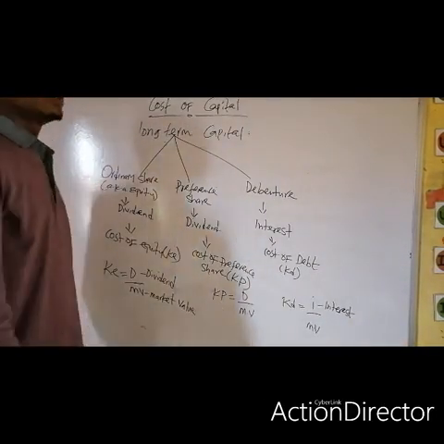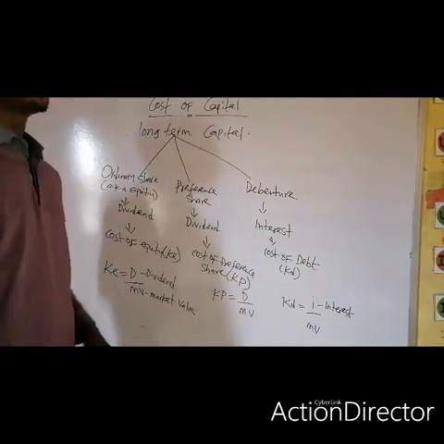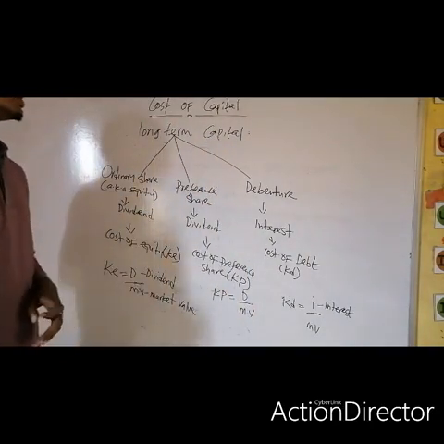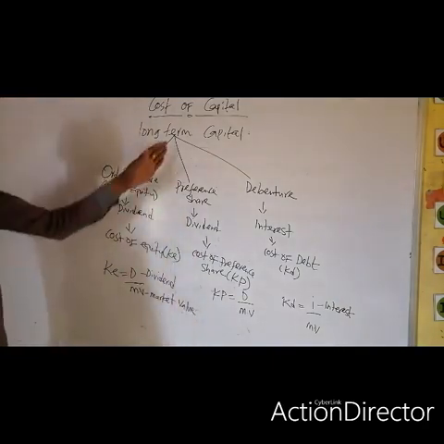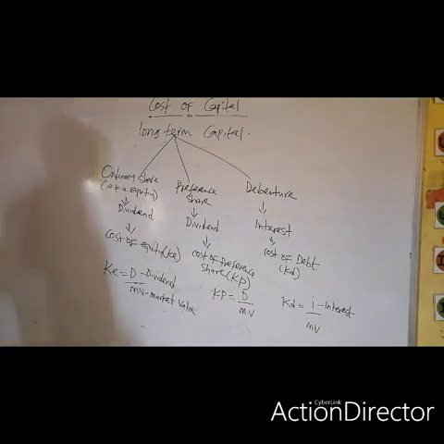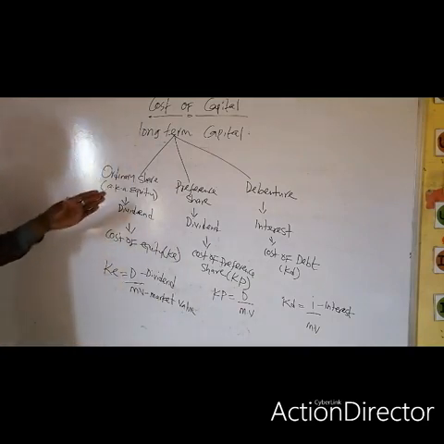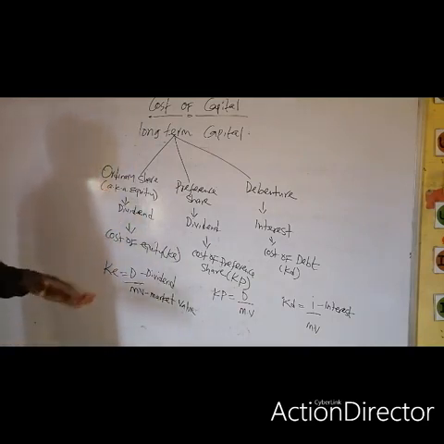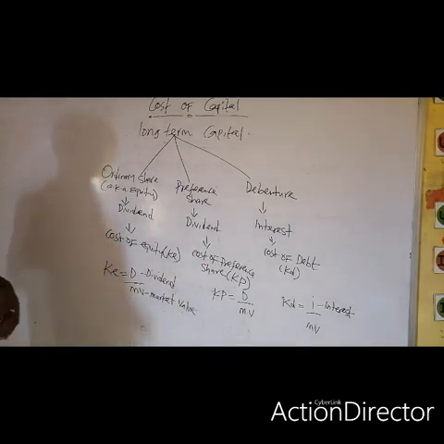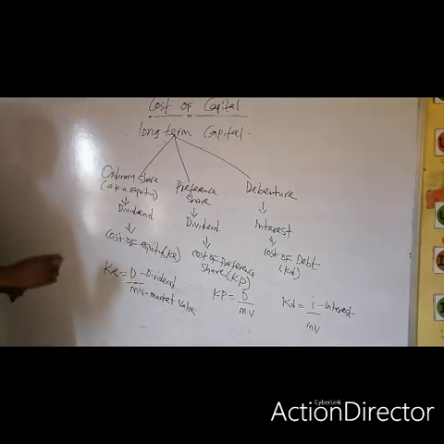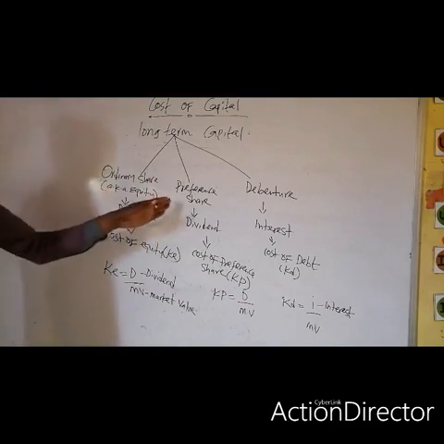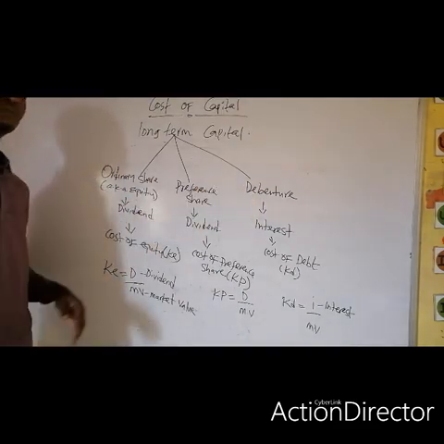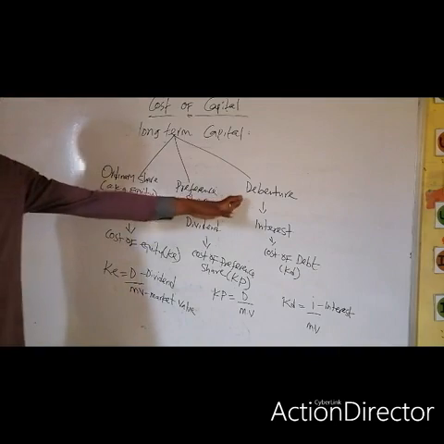Hi everyone. In the last video, we said we are going to look at the long-term capital in detail. And here is the long-term capital, which is the major source of finance to a company. Now, these are the long-term sources of finance: we have the ordinary shares, we have the preference share, we have the debenture. In the private sector, we call it debenture.